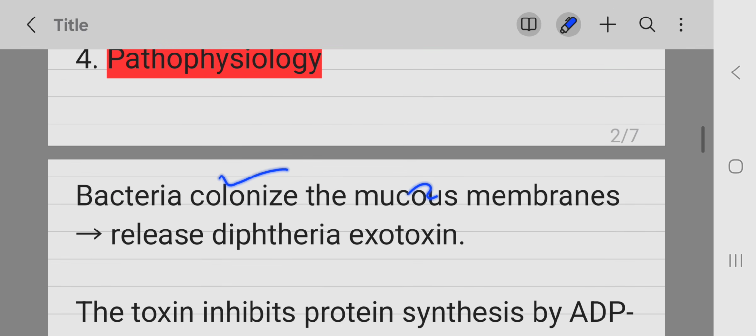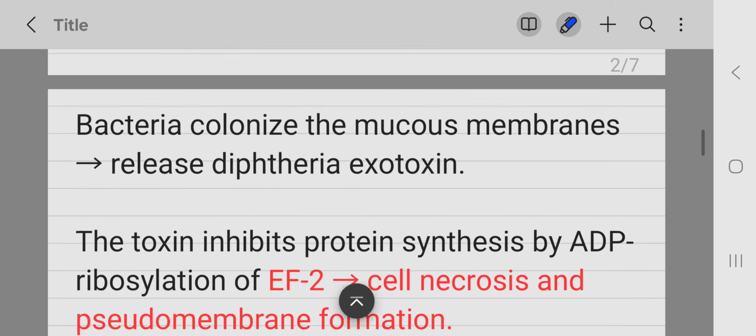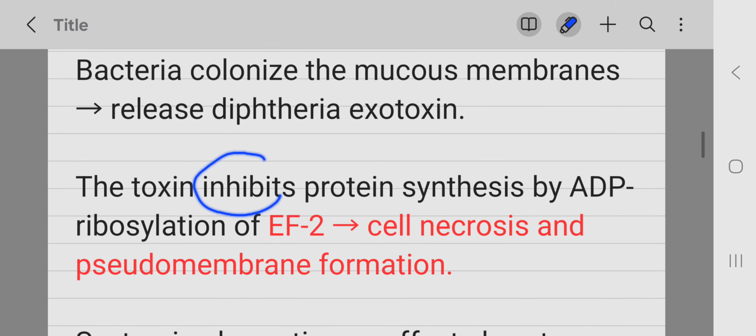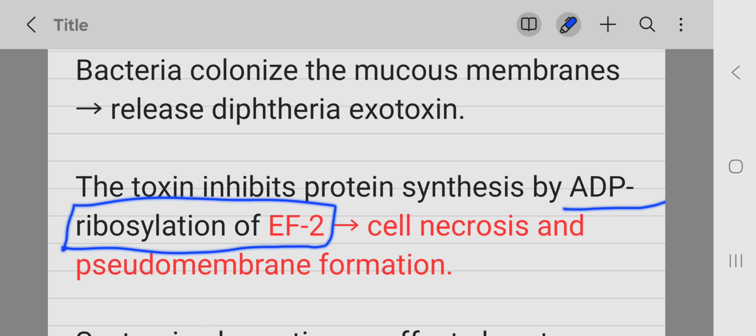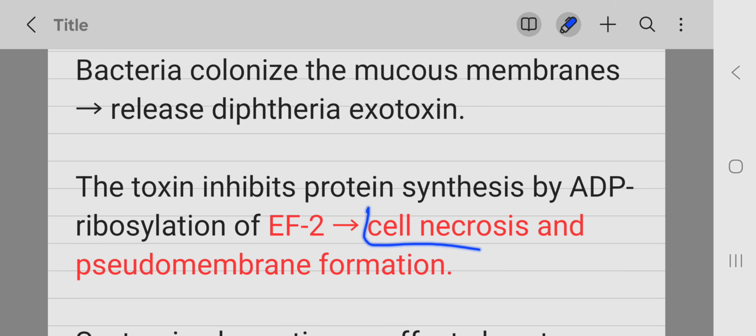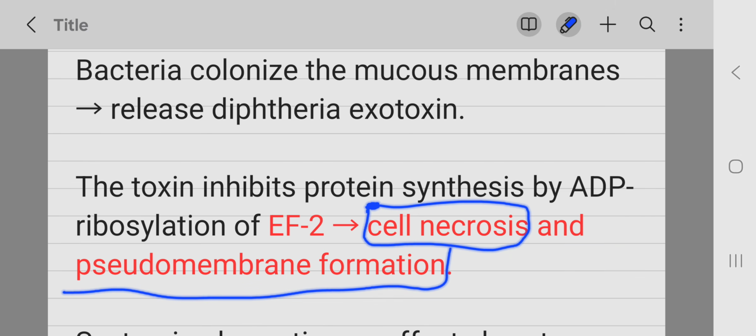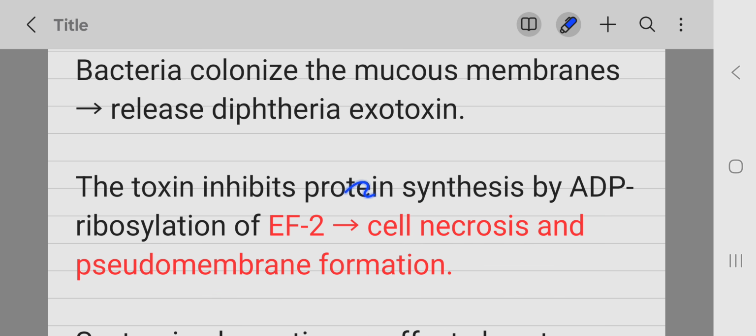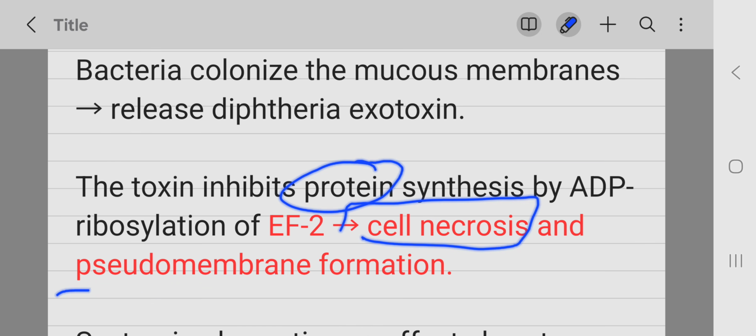This bacteria colonizes the mucous membranes and releases the diphtheria exotoxin. This diphtheria exotoxin inhibits protein synthesis by ADP ribosylation of elongation factor 2. And in this way, when there is ADP ribosylation of elongation factor 2, it inhibits protein synthesis and therefore necrosis of the cells occurs. This necrosis of the cells leads to the formation of pseudomembrane. So, when there is inhibition of protein synthesis, it leads to cell necrosis and pseudomembrane formation.